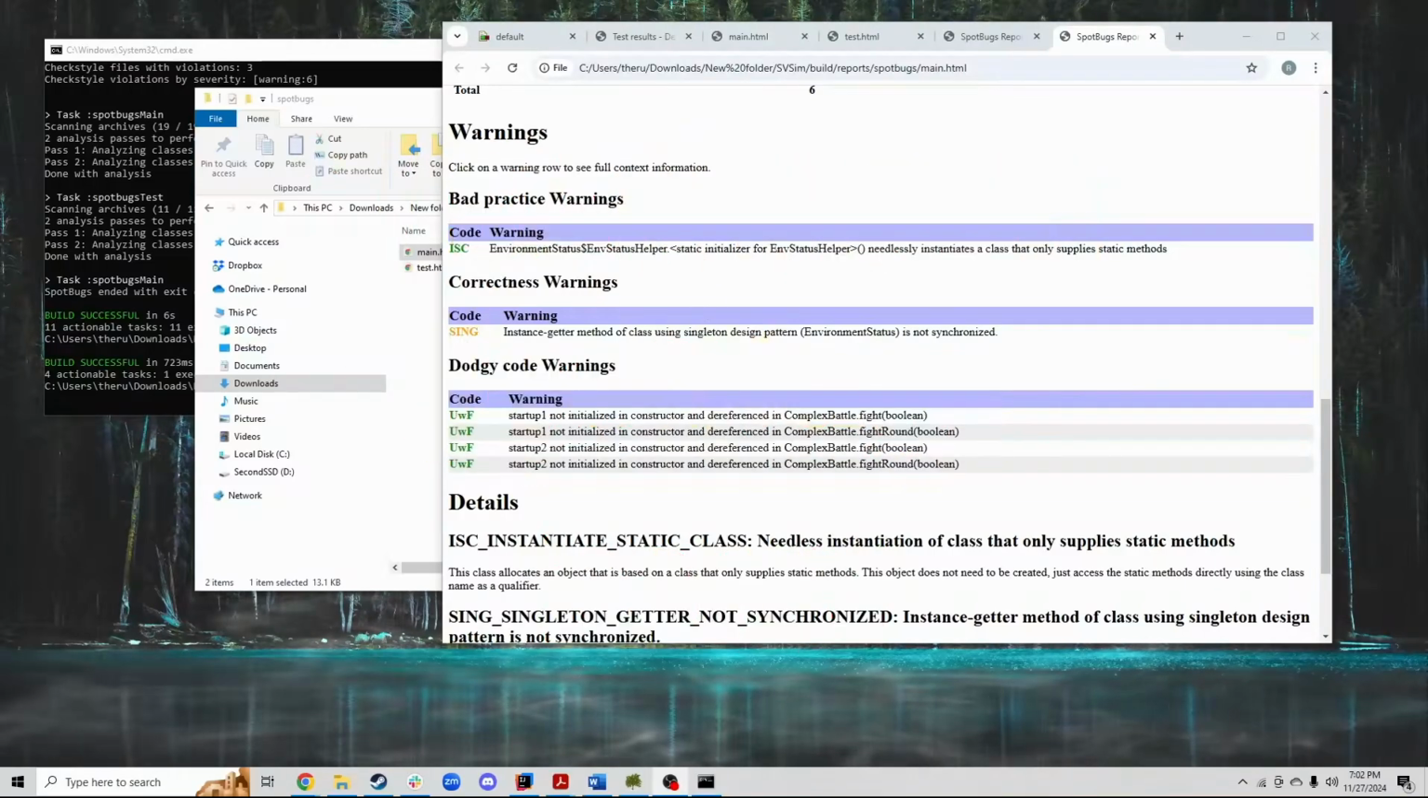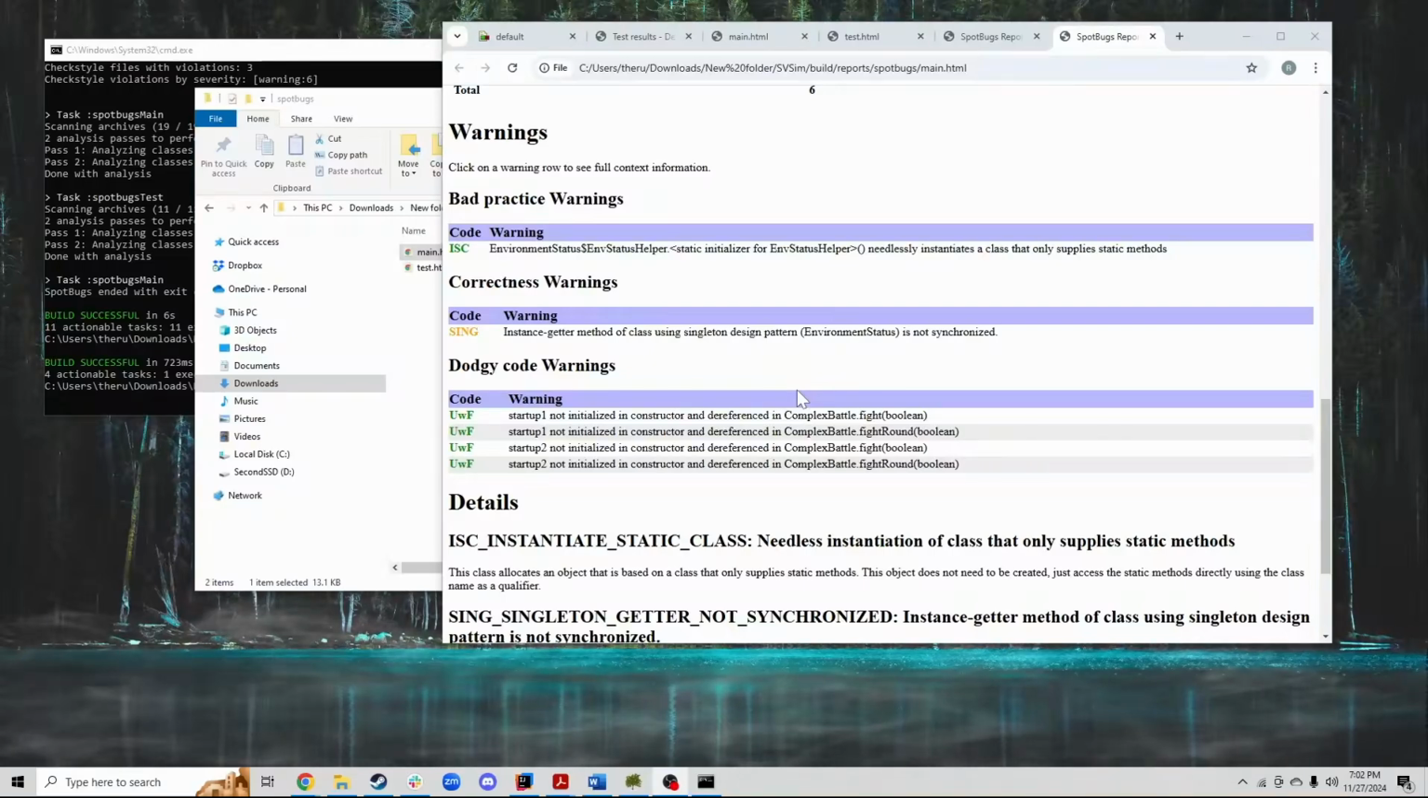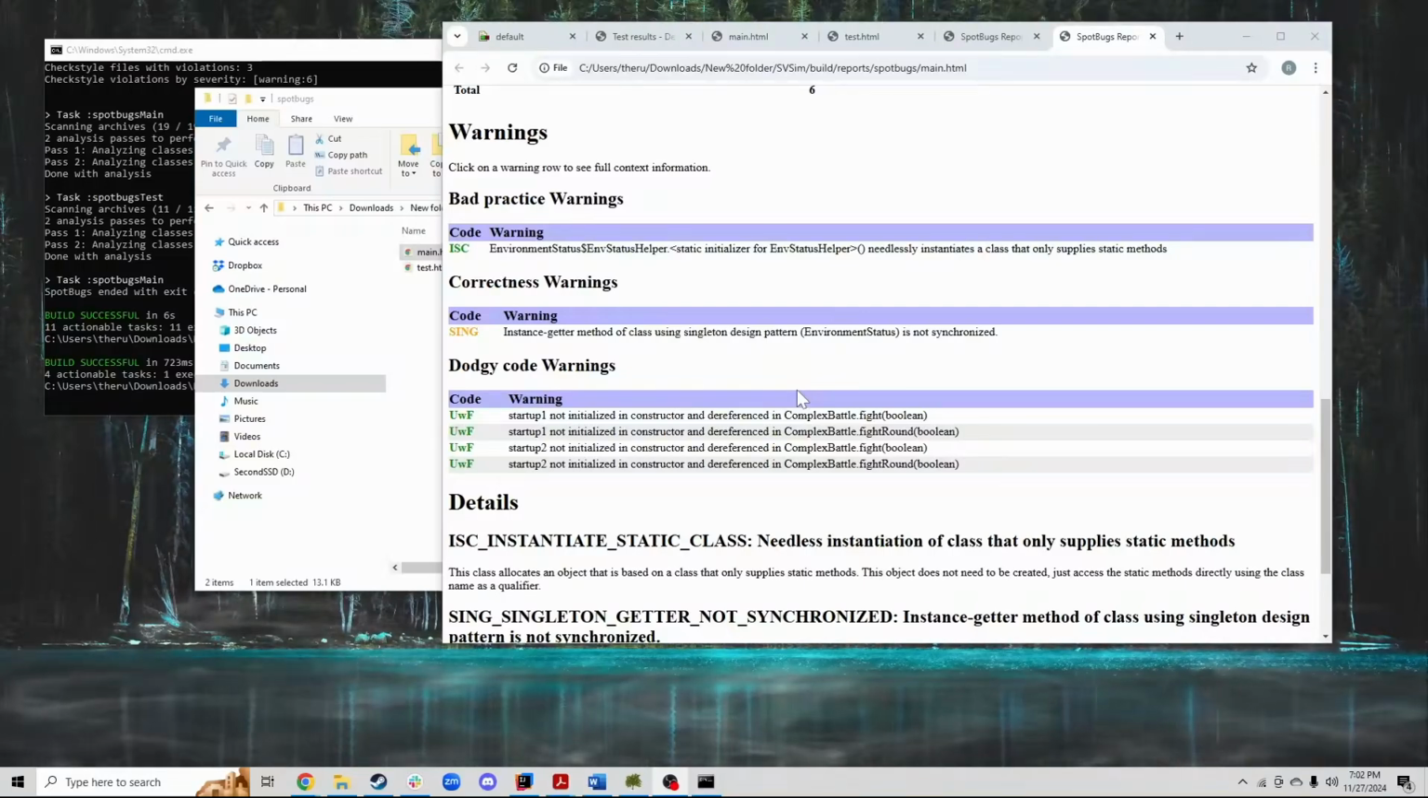It also doesn't like that in the complex battle class, I'm not initializing my objects, but these objects aren't generated in this class. They are only built using a builder pattern, and then they are passed to this class with parameters. So I am comfortable with this, even though it is not.